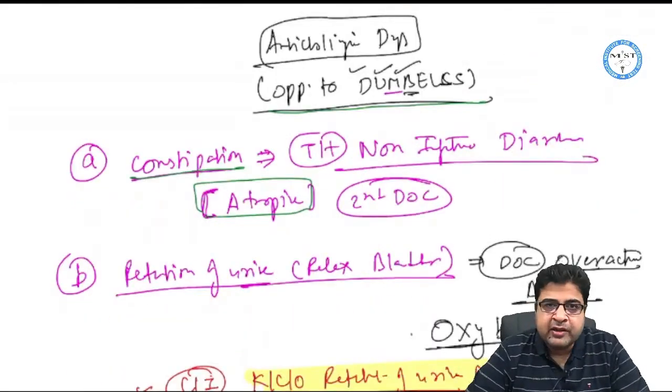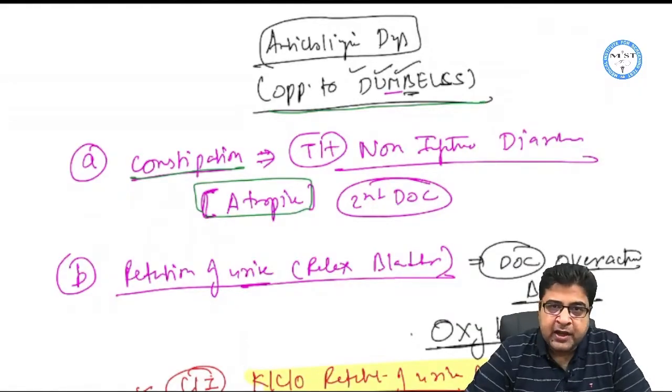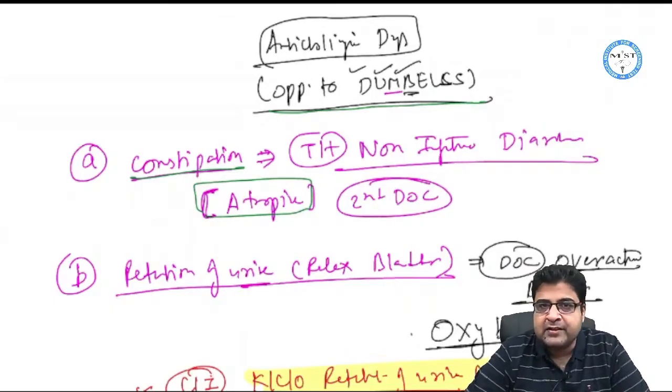After that, we have the anticholinergic drugs. Now, the anticholinergic drugs are the drugs which will do actions just opposite to DUMBELS. Acetylcholine results in actions which are known as DUMBELS. Anticholinergic drugs are opposite to cholinergic drugs. These medicines will do the action which is just opposite to DUMBELS.